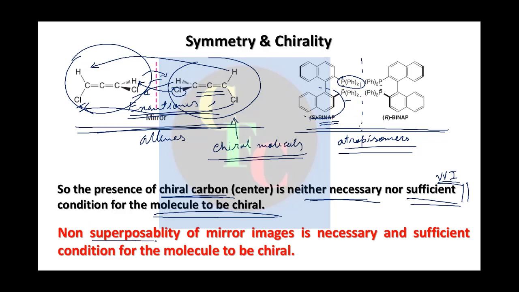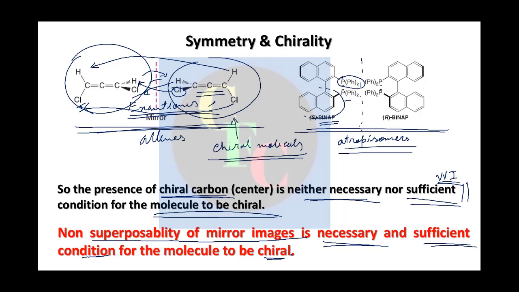Just non-superposability of the mirror image is the necessary and sufficient condition for the molecule to be chiral. So these two things you have to keep in mind always when you are looking for chiral molecules, right? Just finding a chiral carbon does not guarantee that the molecule will be chiral.